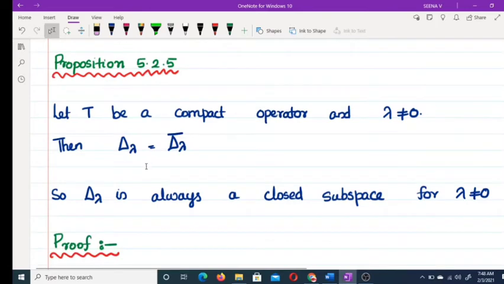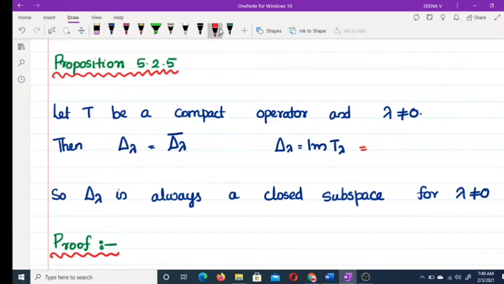What is delta lambda? Delta lambda is image of T lambda. What is T lambda?